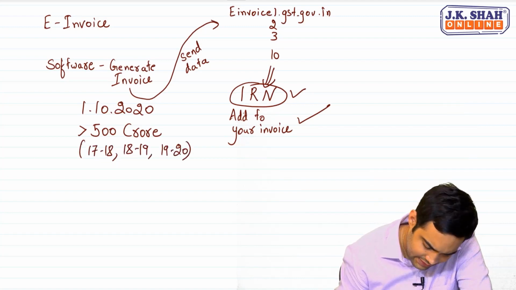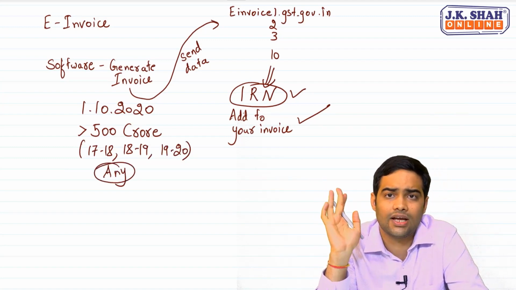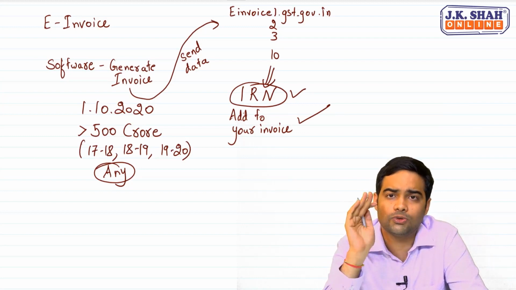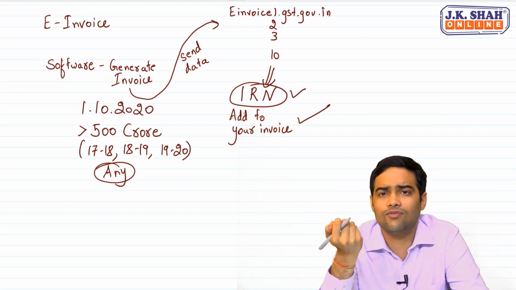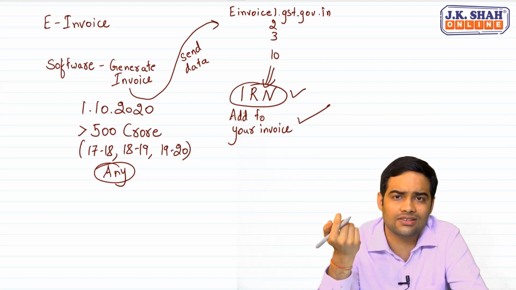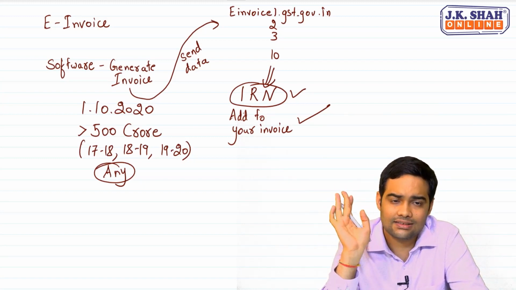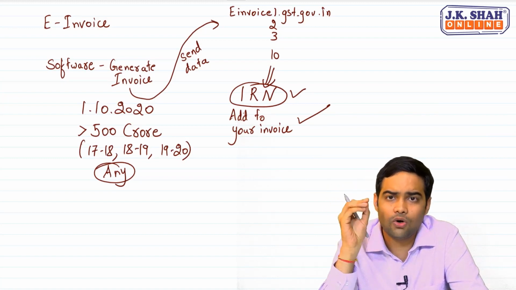Any of those years, if you had a turnover of more than 500 crores, you have to generate e-invoice, mandatory, no option available. This e-invoice is only for B2B transactions, debit notes, credit notes, and not for B2C transactions. Okay. So this is about e-invoicing.